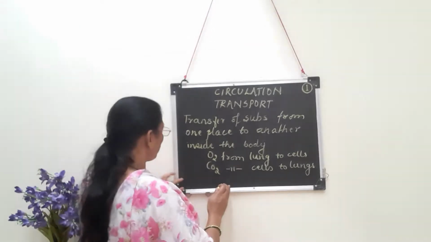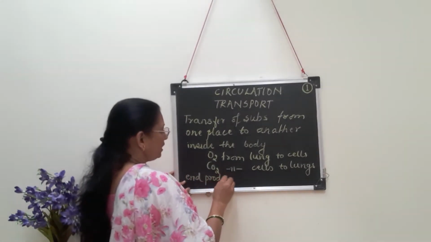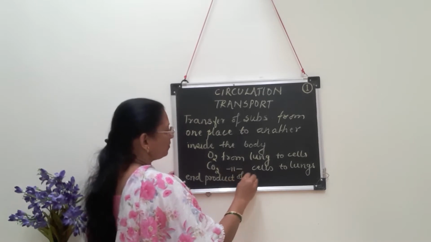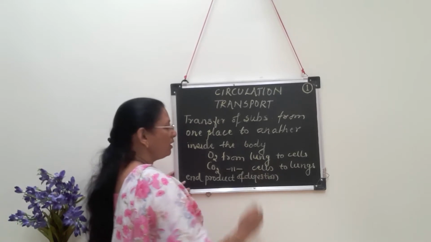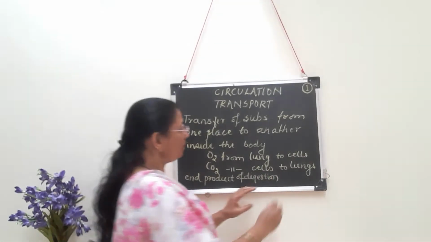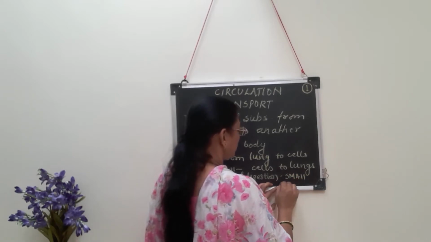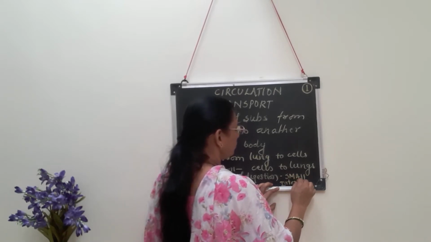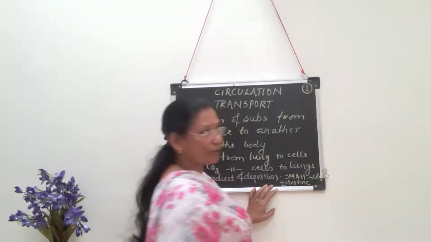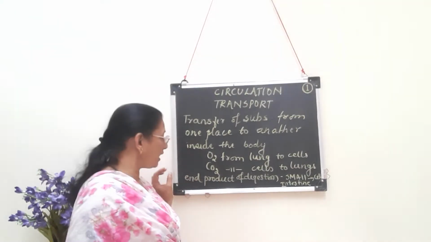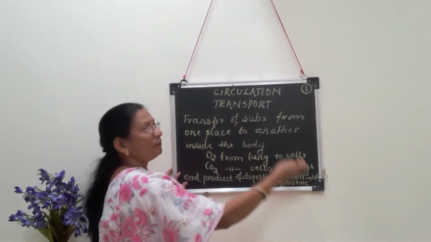These nutrients, or we can say end products of digestion, glucose, amino acids, fatty acids and glycerol, are transported from the small intestine. From the small intestine to where? To the cells. So this is the way of transportation, that is, materials are transported from one place to another. This is the meaning of the term transport.